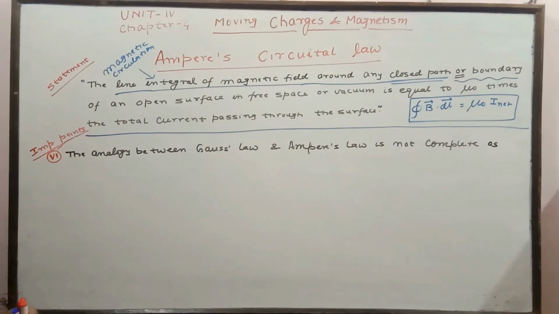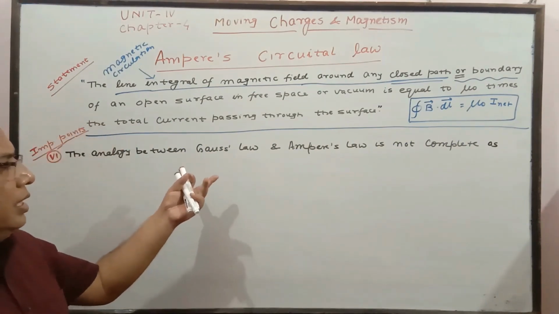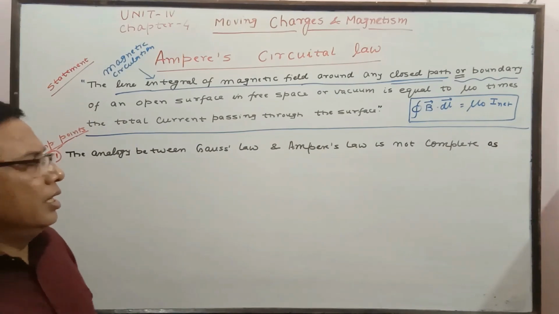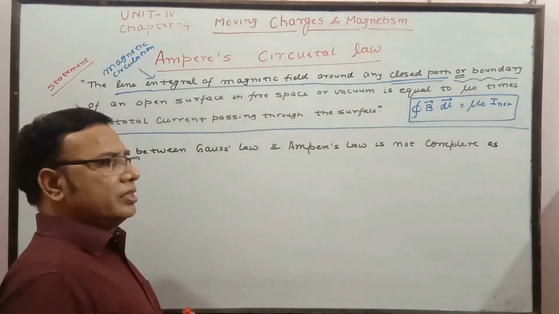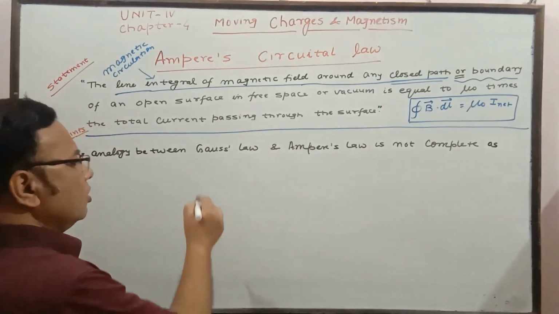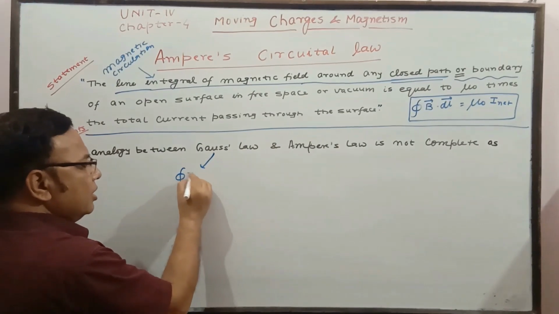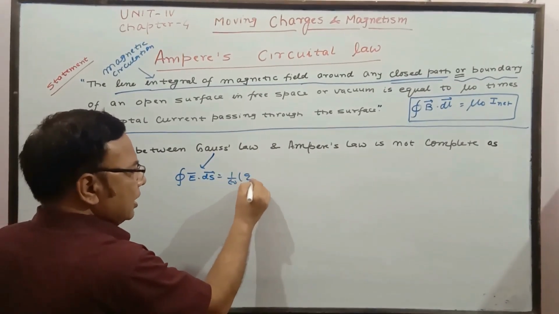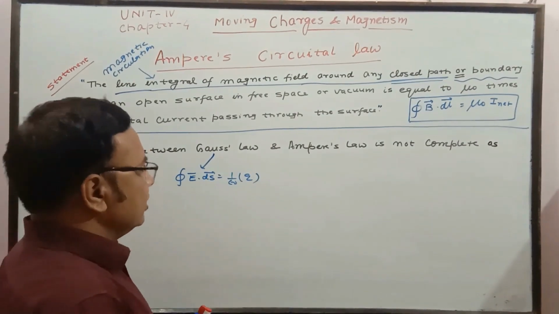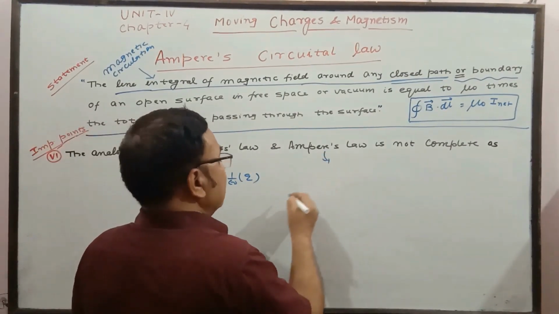Next, point number 6: the analogy between Gauss's law in electricity and Ampere's law in magnetism is not complete. The reason is quite clear, you know it better. Gauss's law uses a surface integral, that is E dot ds is equal to 1 by epsilon naught times the charge enclosed. What is Ampere's law giving? Ampere's law is giving the line integral.